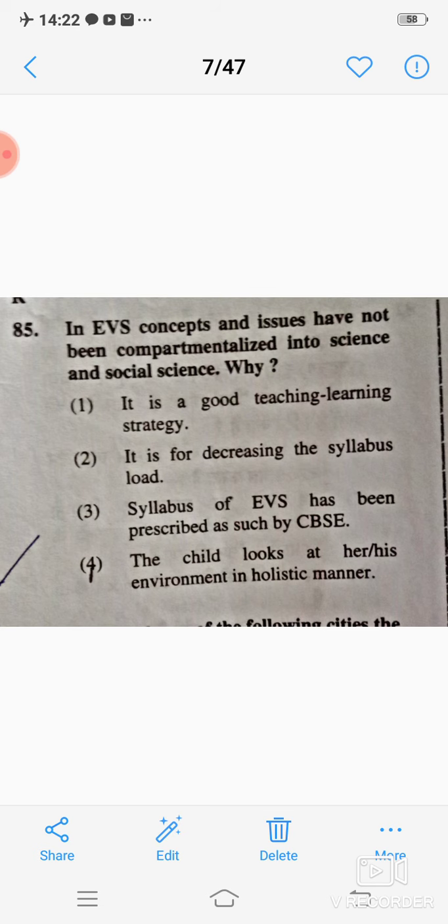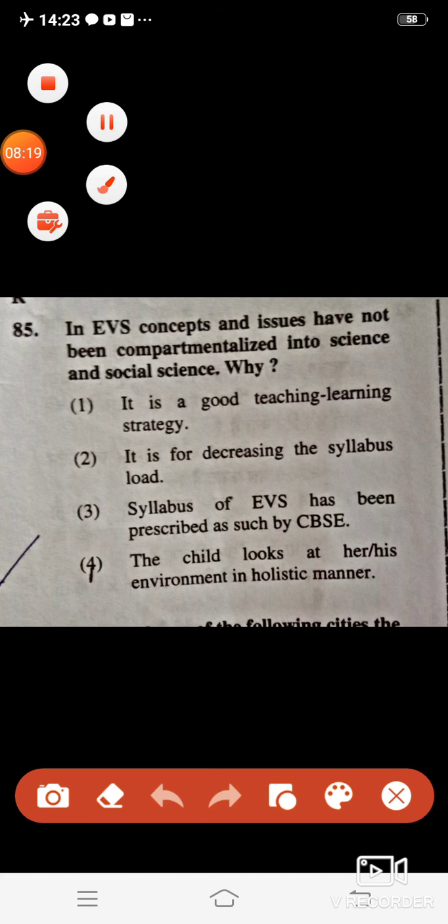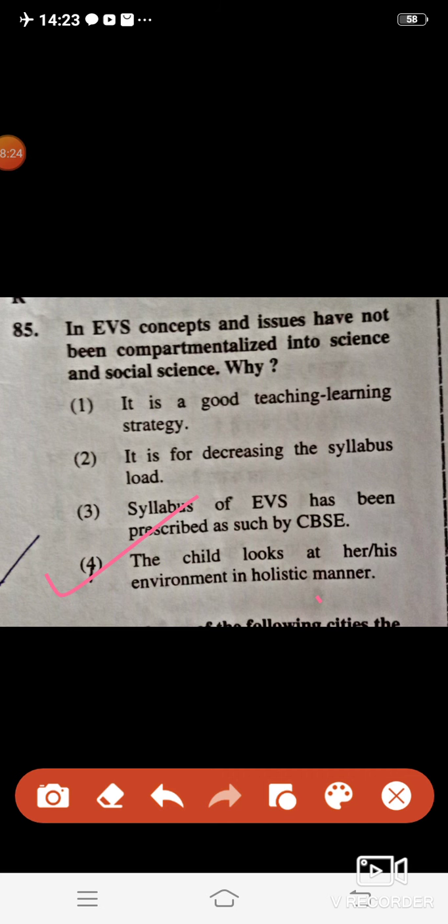Next question: previous concepts and issues have not been compartmentalized into science and social science. Why? Correct answer is 4, the child looks at his environment in a holistic manner.